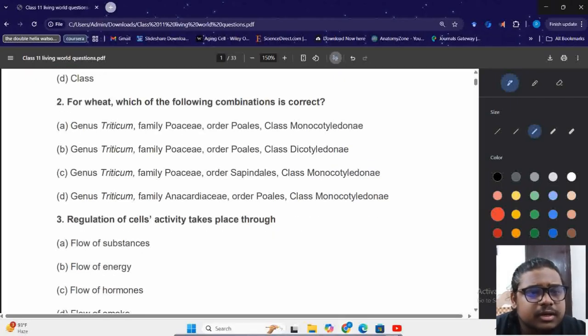Next question. For wheat, which of the following combinations is correct? A, genus Triticum, family Poaceae, order Poales, class Monocotyledone. B, genus Triticum, family Poaceae, order Poales, class Dicotyledone. C, genus Triticum, family Poaceae, order Sapindales, class Monocotyledone. D, genus Triticum, family Anacardiaceae, order Poales, and class Monocotyledone. In NCERT में you will find that for wheat, the answer will be A, which is genus is Triticum, family is Poaceae, and the order is Poales, and class is Monocotyledone.